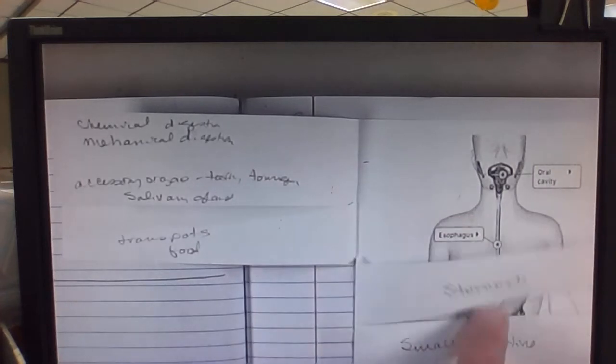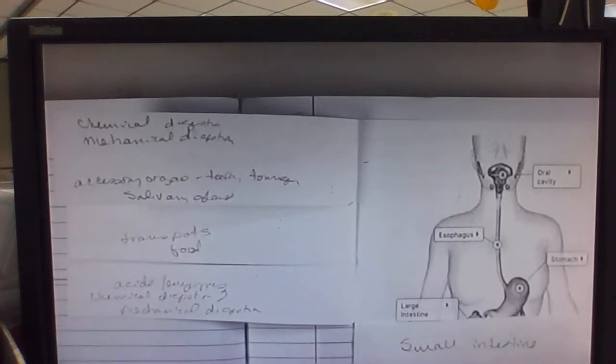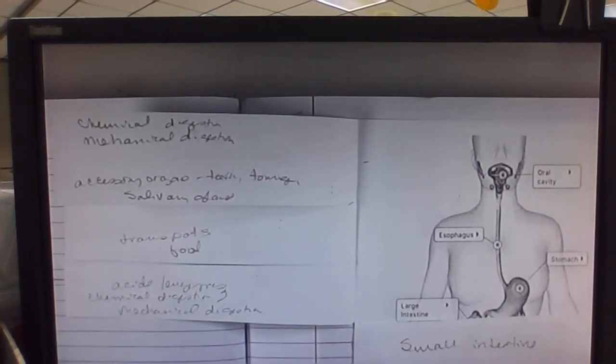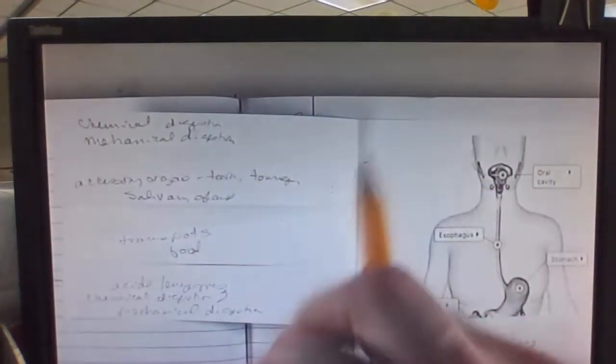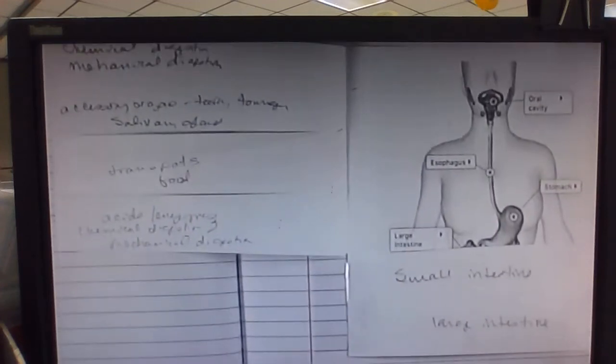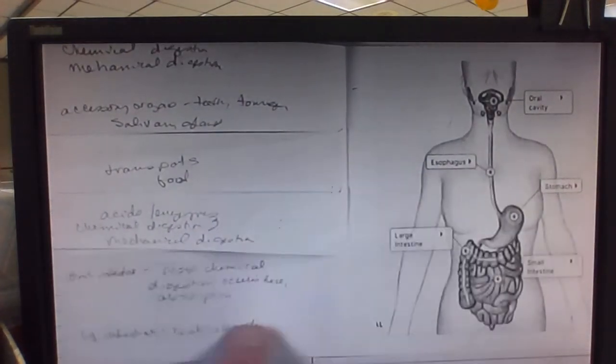So moving from the esophagus down into the stomach, chemical and mechanical digestion occur in the stomach. The chemical digestion occurs because of the acids and the enzymes that are found in the stomach. The mechanical digestion is just from the churning of that stomach muscle. Then the food moves into the small intestine, and then after that into the large intestine.